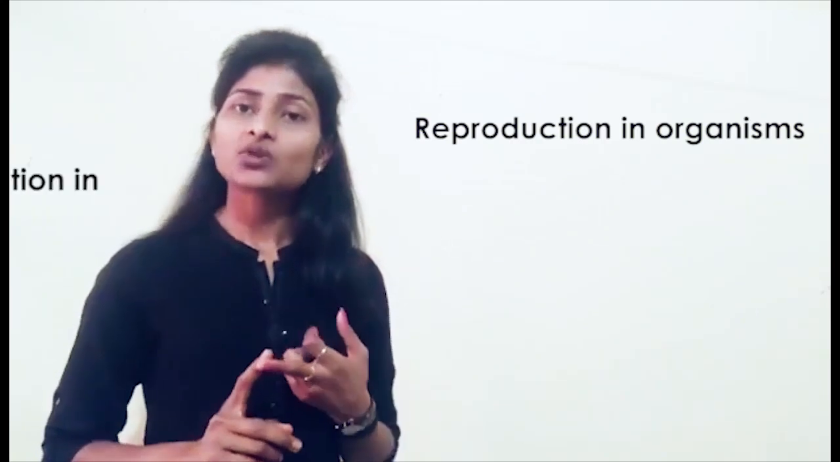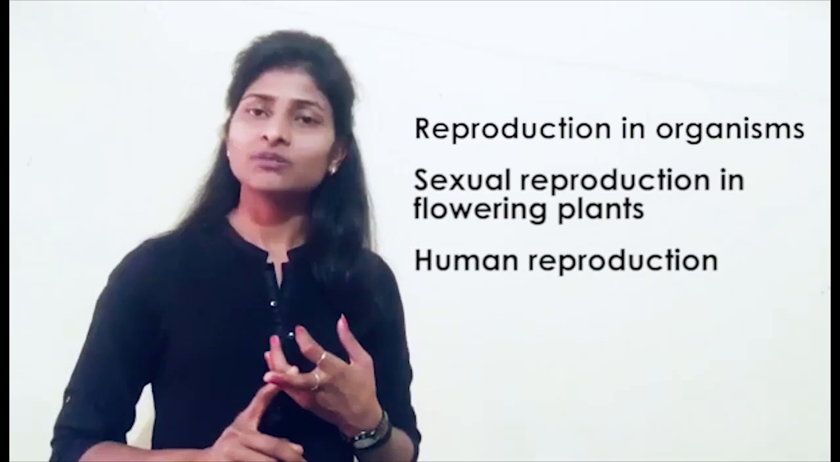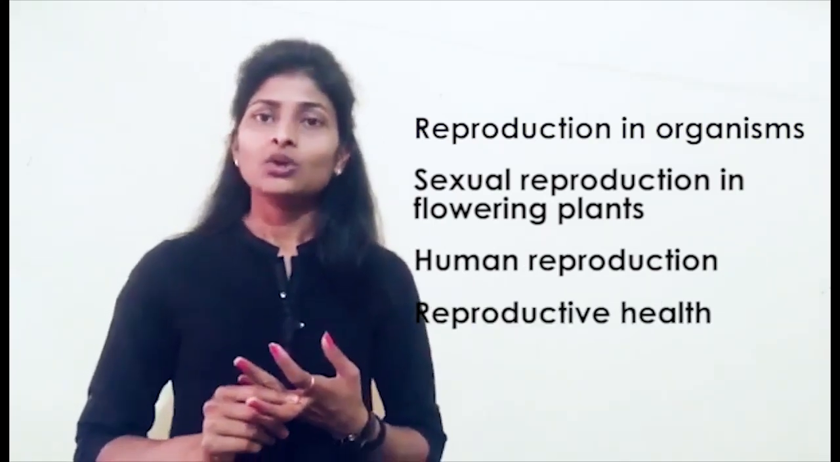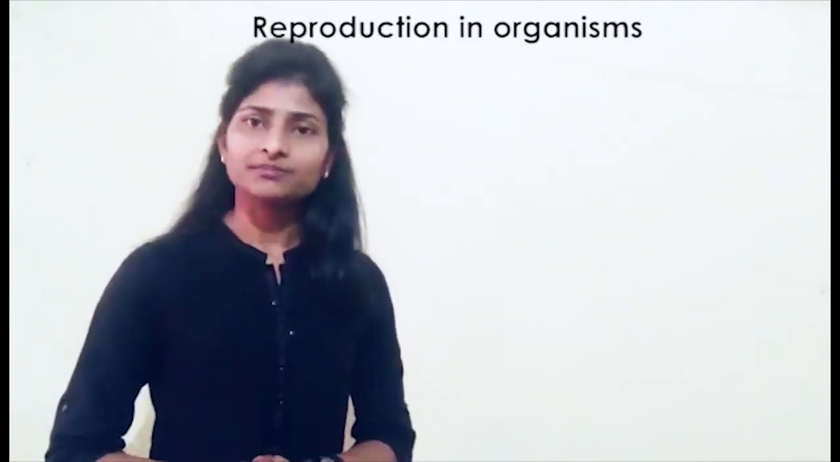Second chapter is sexual reproduction in flowering plants. Third chapter is human reproduction, and the last chapter is reproductive health. So we will start with our first chapter, that is reproduction in organisms.